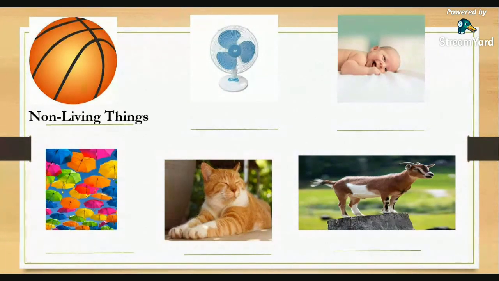Does it reproduce? Yes, Ayan. Okay, very good. It cannot reproduce. How about does it breathe? Okay, so the electric fan cannot breathe. Does it need food, water, and air? Of course, the electric fan doesn't need food, water, and air.